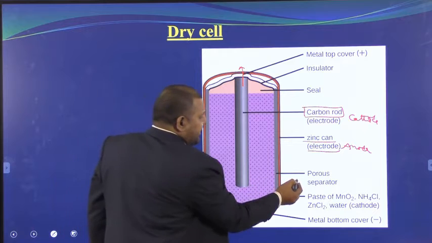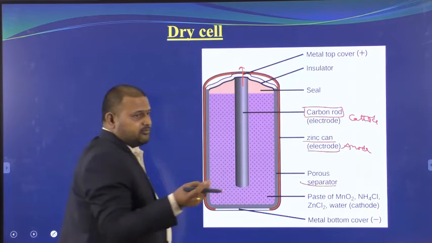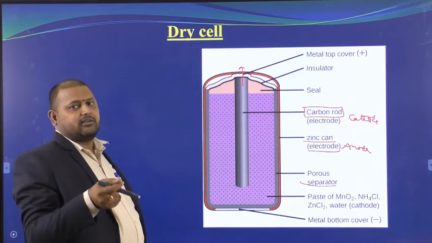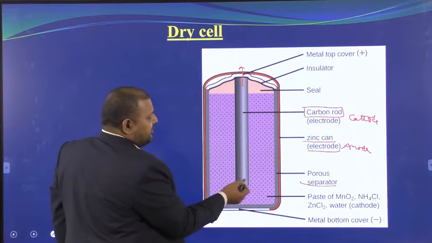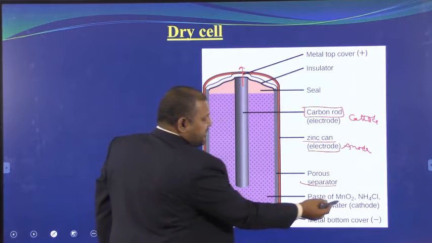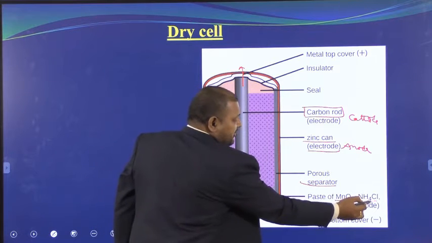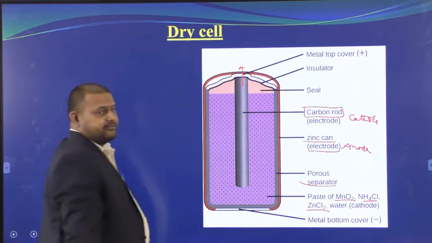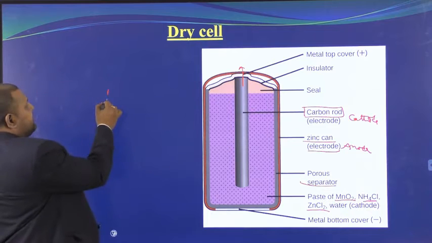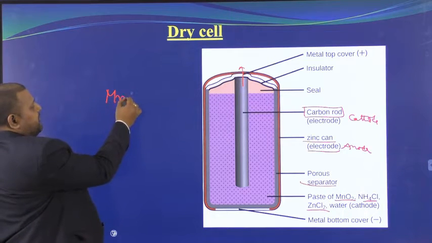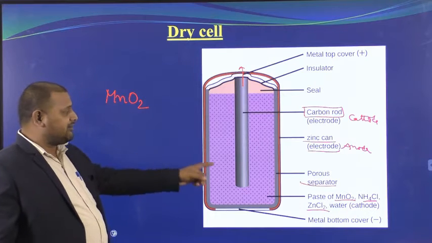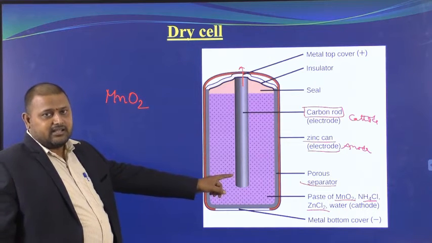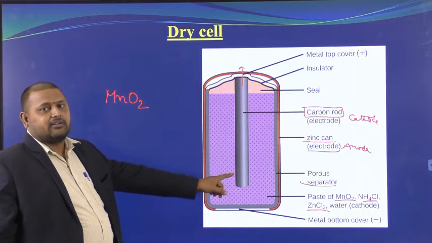They are separated by a small porous separator, just like a cover. Between the carbon rod and the zinc can, we have a paste of manganese oxide, ammonium chloride and zinc chloride. Remember this composition, because this is going to act as the reactant, but not carbon. Carbon is just there to supply the electrons.